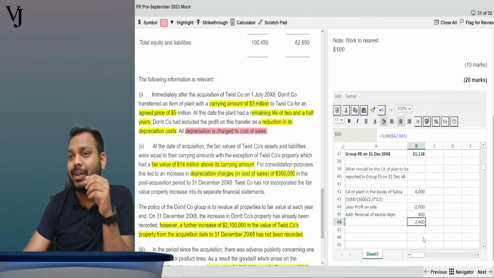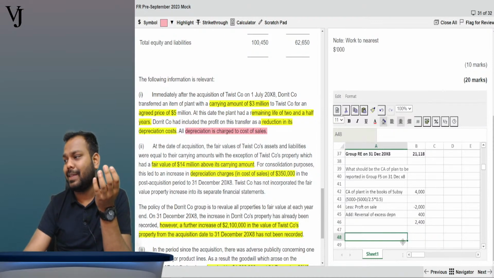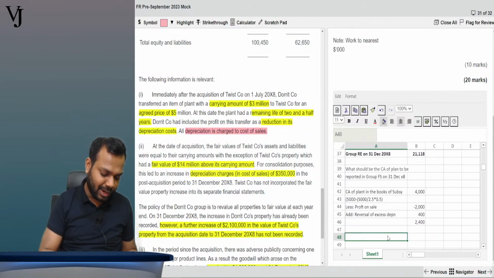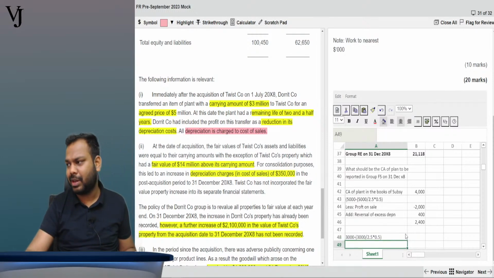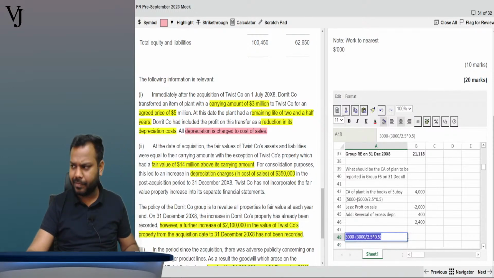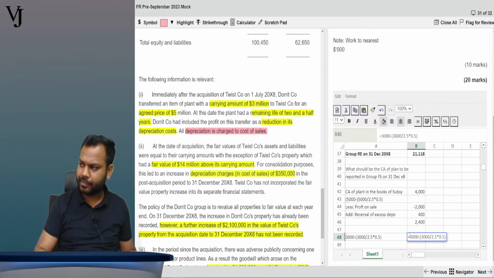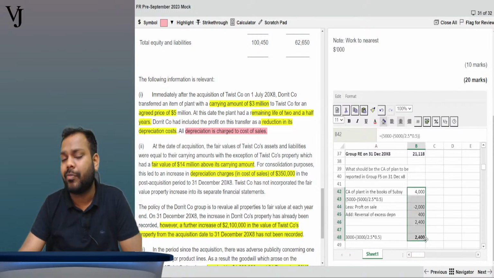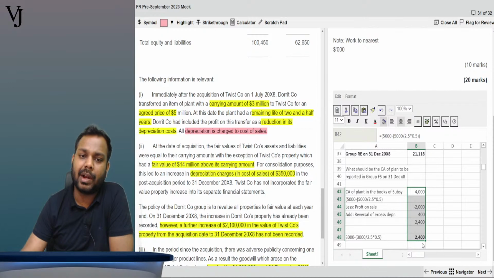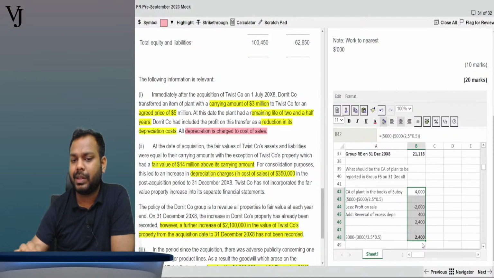Now if I have to calculate this in a simple manner, what should have been the carrying amount of the asset if the asset was not transferred at a profit? It can be calculated in this manner: 3,000 minus 3,000 divided by 2.5 multiplied by 0.5. This should be the carrying amount of plant. That's all, nothing else. It is 2,400. We are just eliminating the impact of profit charged.